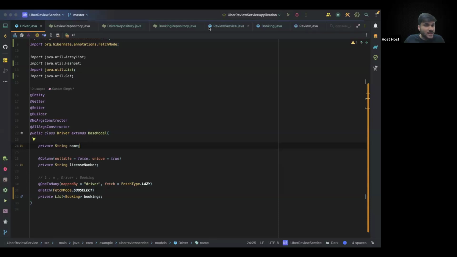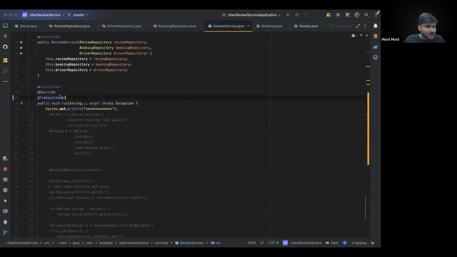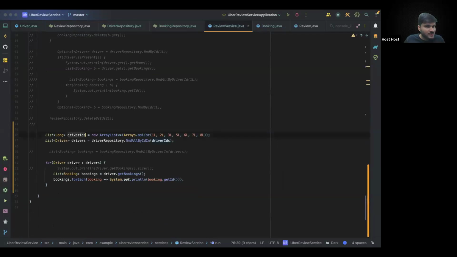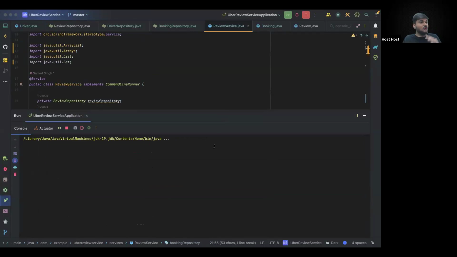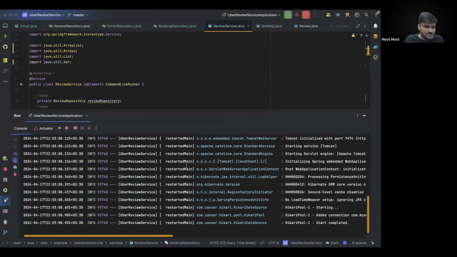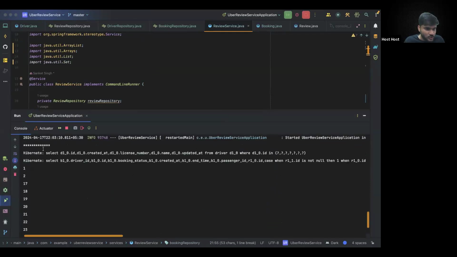Now, once you have done this fetch mode, one more thing that you have to do is mark the function wherever you are executing the driver as well as the getBooking call as transactional. What it will do is, now if you run it, it will not make one-by-one queries. Instead, it will just execute 2 queries: one to fetch the drivers and one to fetch the bookings. Are you guys able to get this point? Any other fetch mode will not work. Only subselect is going to help you in this case.